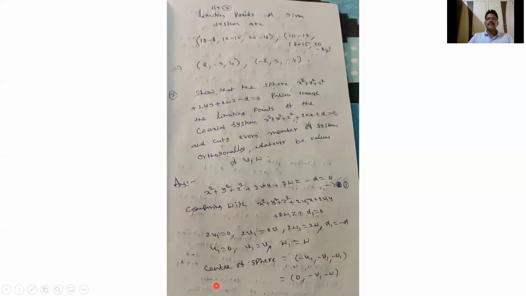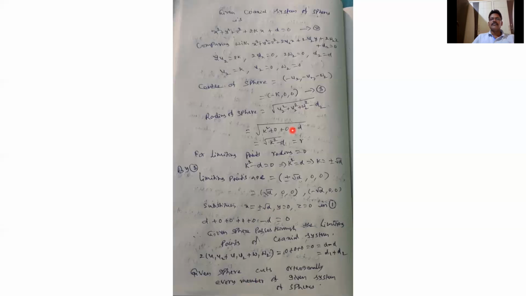So this sphere intersects orthogonally, or cuts orthogonally, every member of the coaxial system, for whatever value of V and for whatever value of W. This sphere cuts orthogonally every member of this system because 2 of U1 U2 plus V1 V2 plus W1 W2 equals 0 plus 0 plus 0, and D1 plus D2 is also 0. So these two are the same. Therefore, the given sphere cuts orthogonally every member of the given system of spheres. Okay.